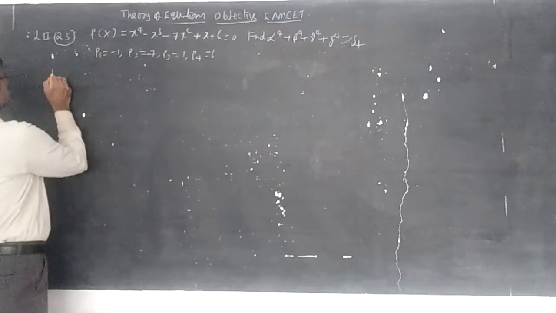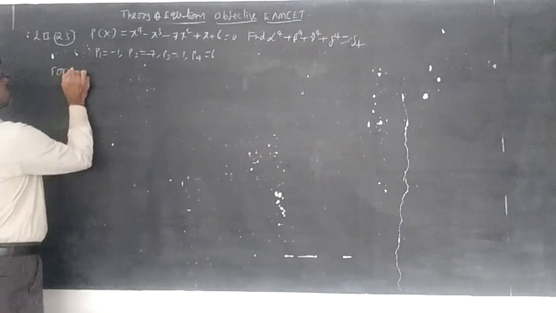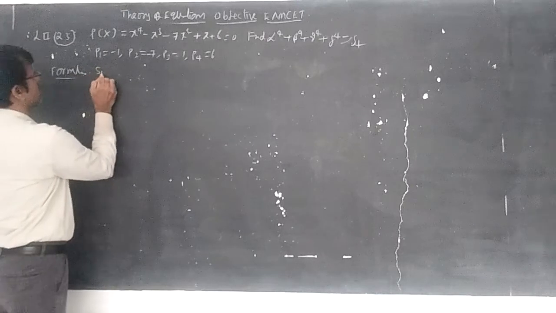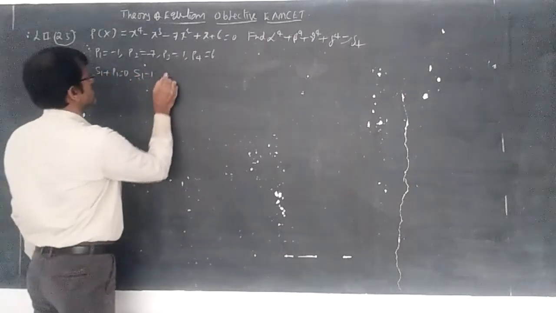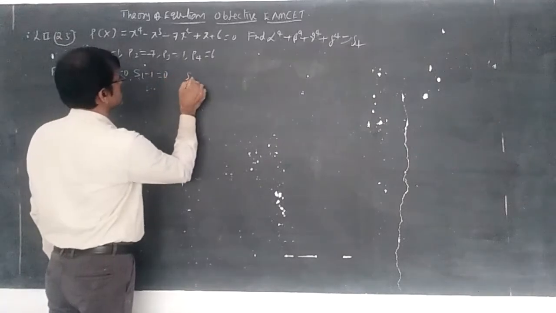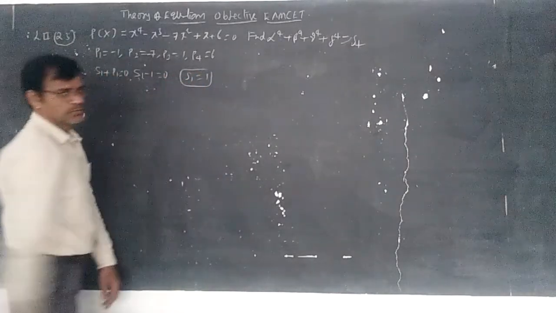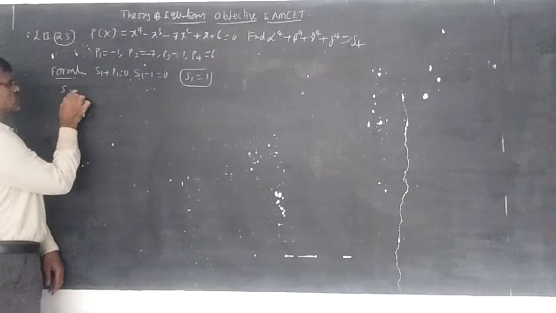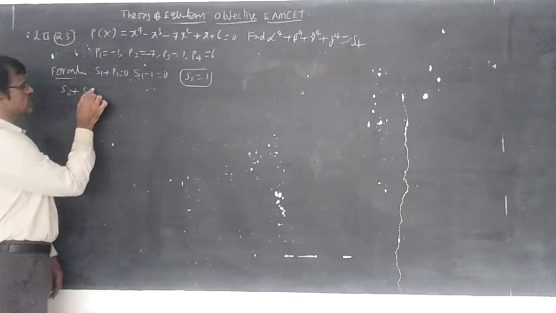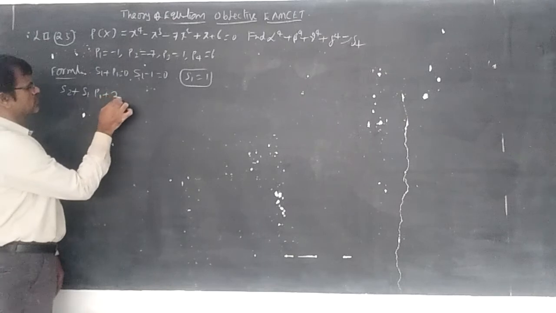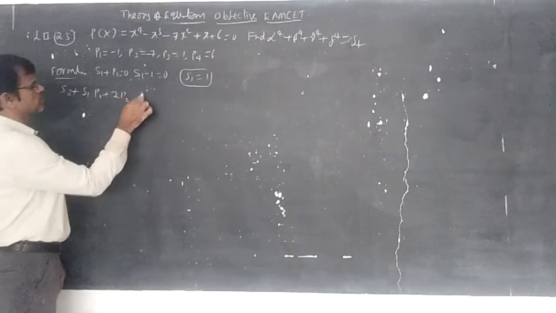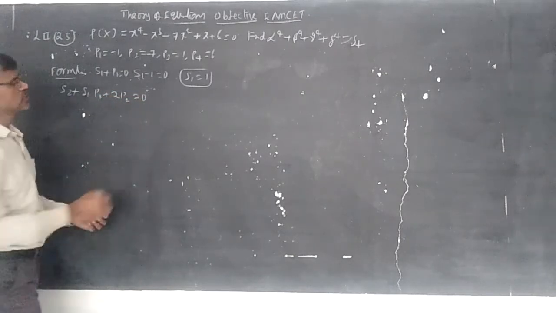Using Newton's formula, S1 plus P1 equal to 0. So S1 minus 1 equal to 0, S1 equal to 1. Next use the formula S2 plus S1 P1 plus 2 P2 equal to 0.